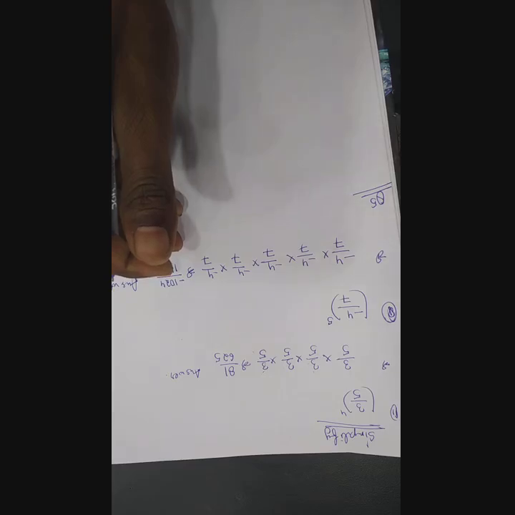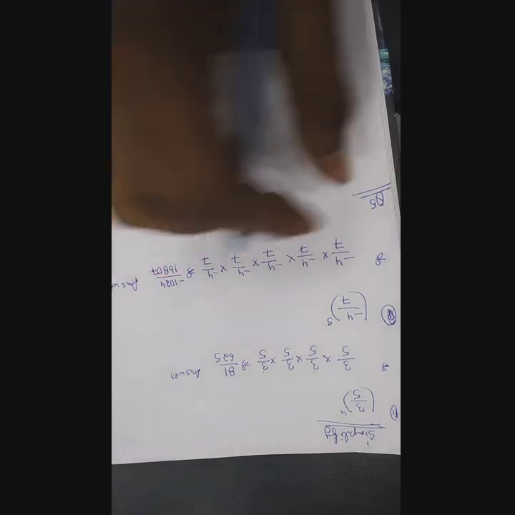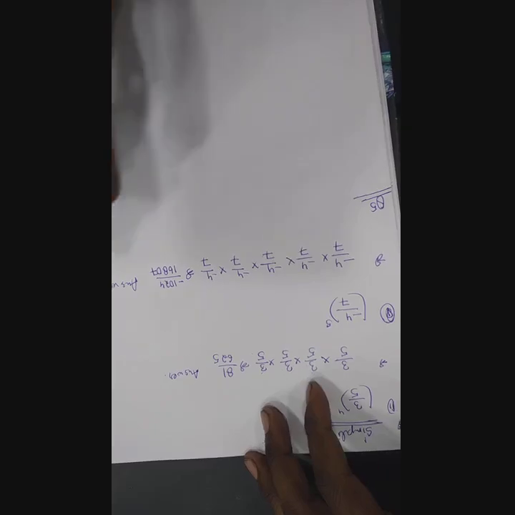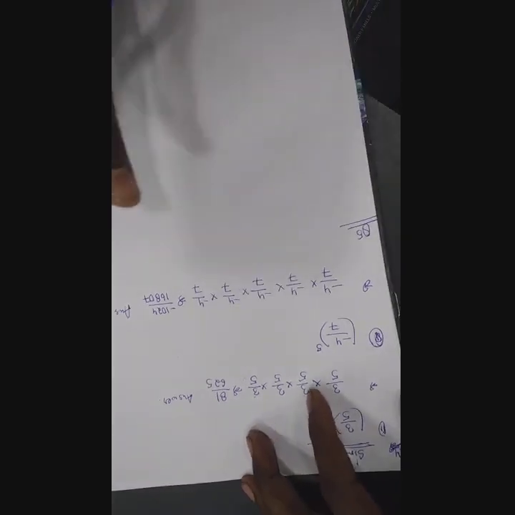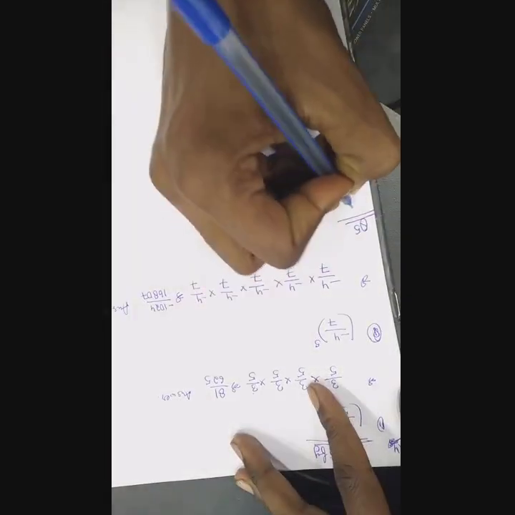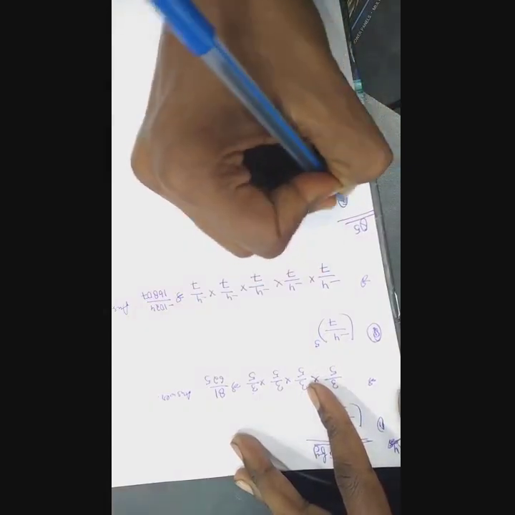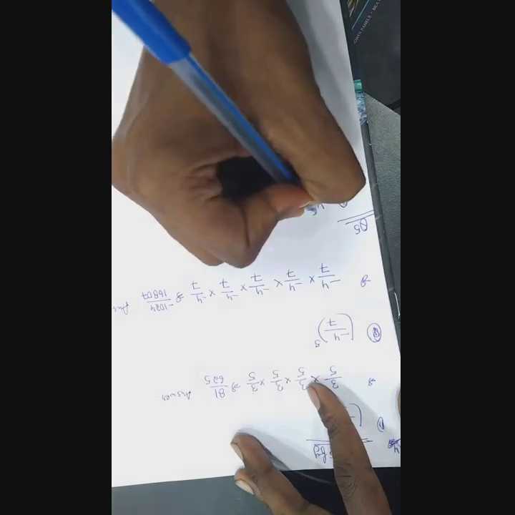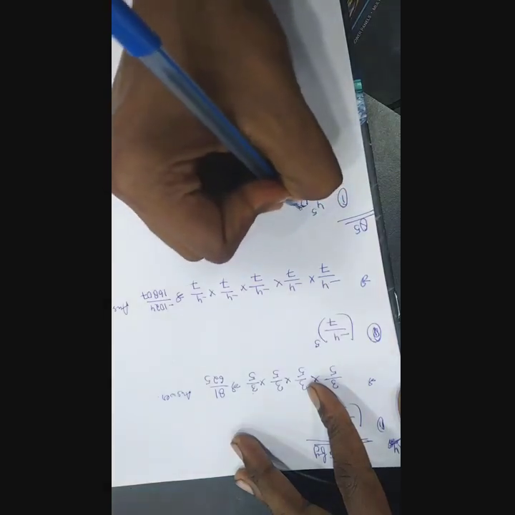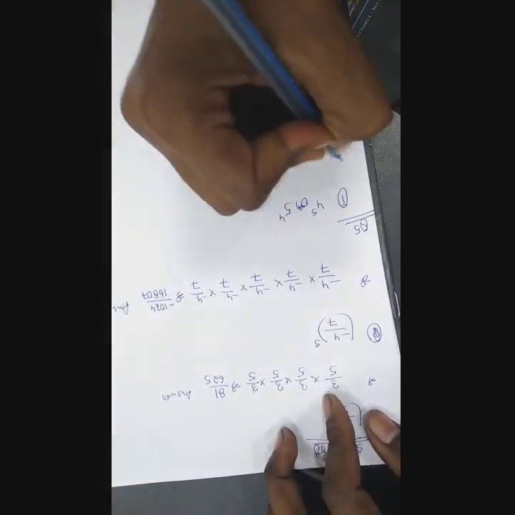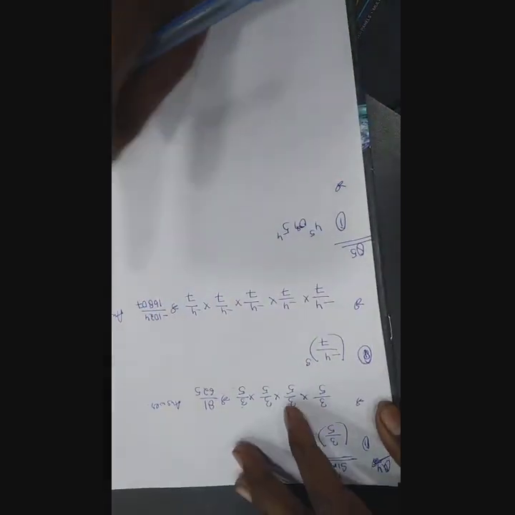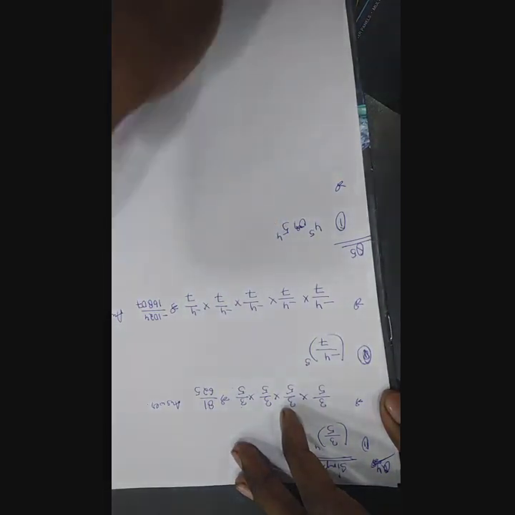In this you have to do nothing, you just take out the value of the exponents by multiplying with their power, and see which one is greater. Like in question number 5, the first question is 4 to the power 5 or 5 to the power 4. Simply multiply it.